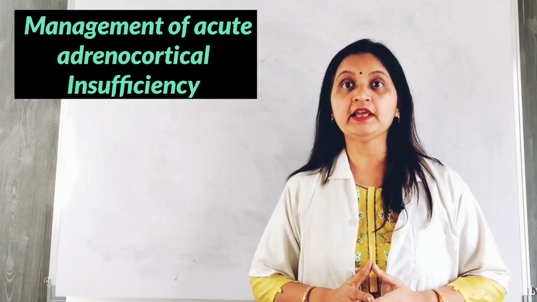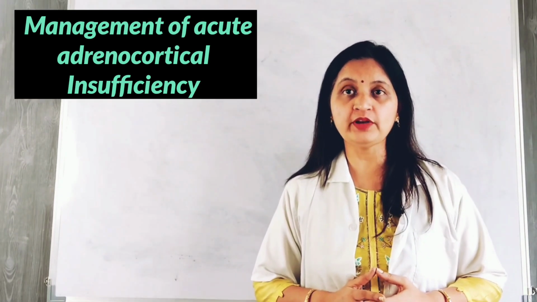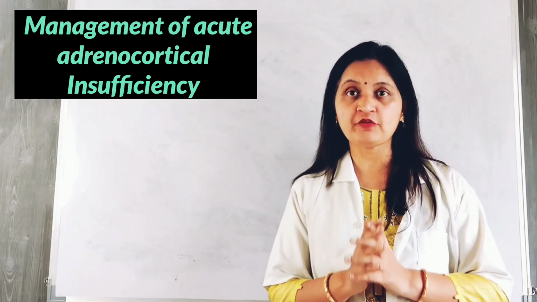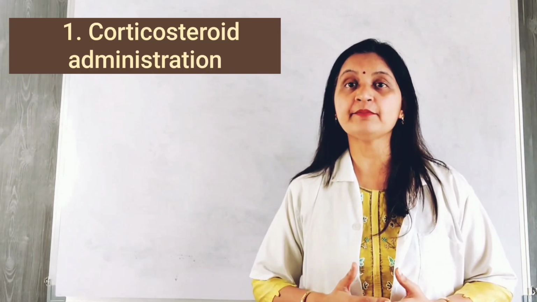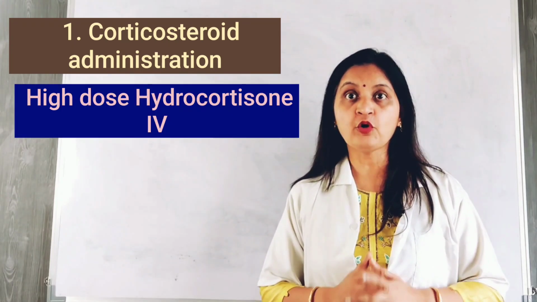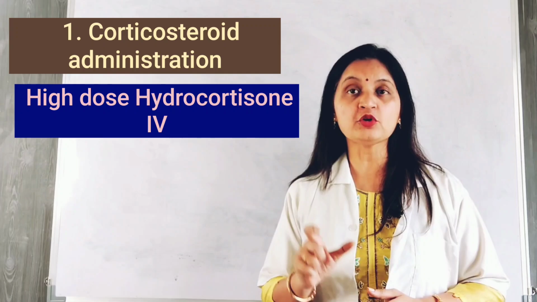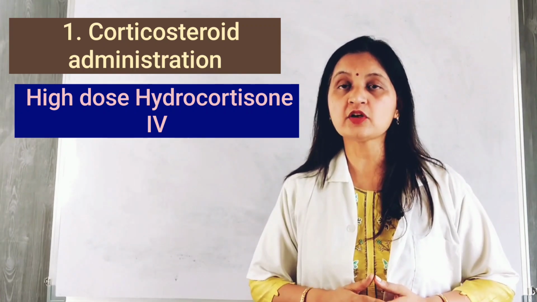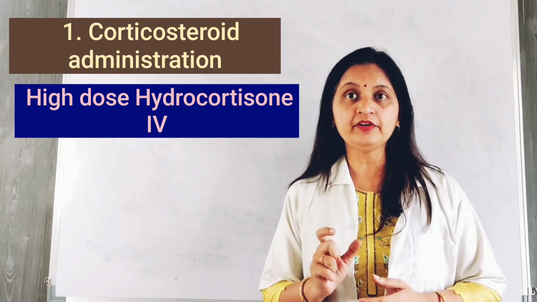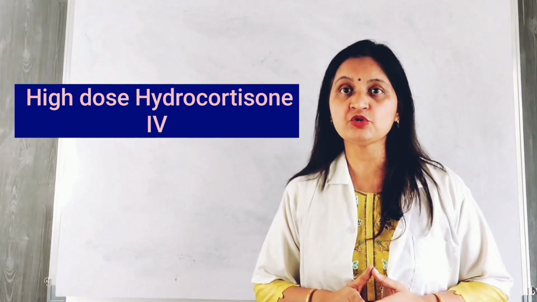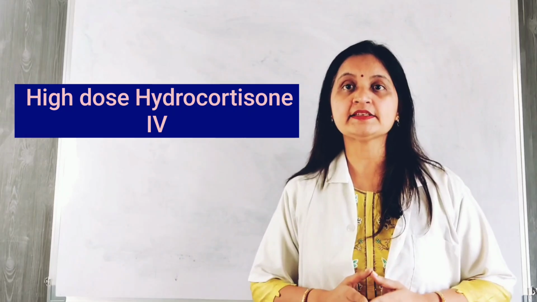So now that you are familiar with the clinical presentation of acute adrenocortical insufficiency, let's now discuss the management of acute adrenocortical insufficiency. As we know that it is a medical emergency and requires immediate and aggressive treatment. Therefore, immediate administration of corticosteroid is essential. High dose hydrocortisone intravenously, 100 mg bolus followed by 50 to 100 mg 6 to 8 hourly, is administered.